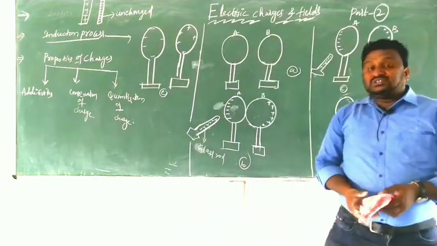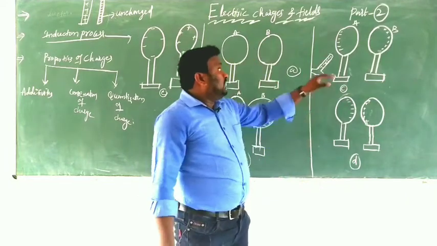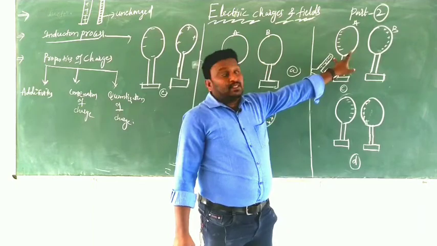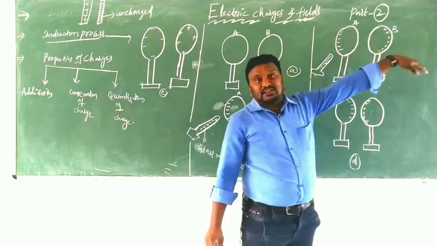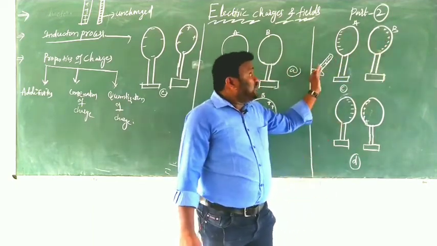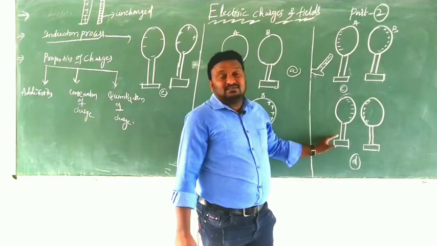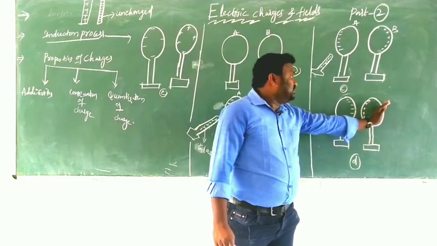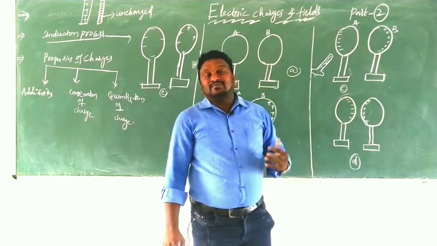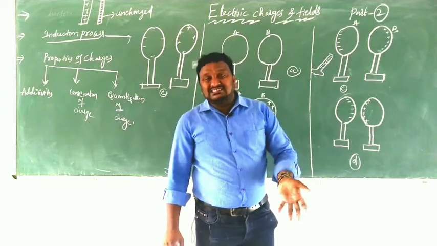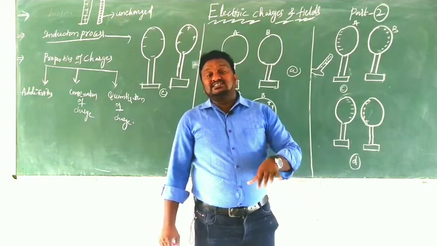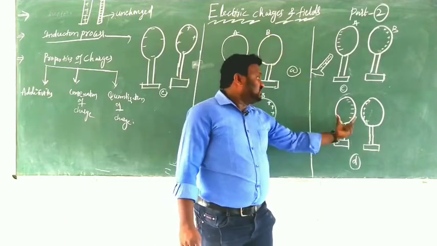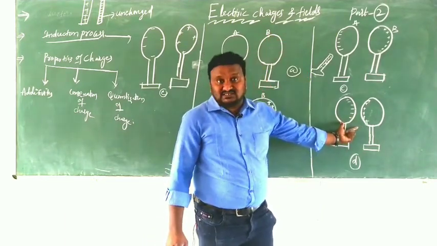That's why, you can observe that while the glass rod is there, the electrons are on this side and the protons are on that side in B. But once we remove this one, what do you observe? Electrons are shifted to that side and positive charges are moved to this side. That means they are unlike charges. That's why they attract each other, and that's why they can appear like this.